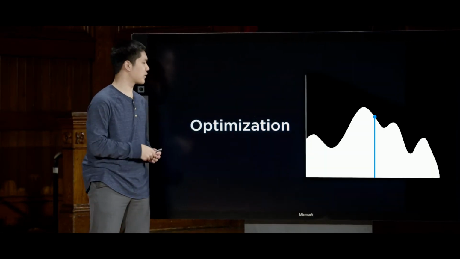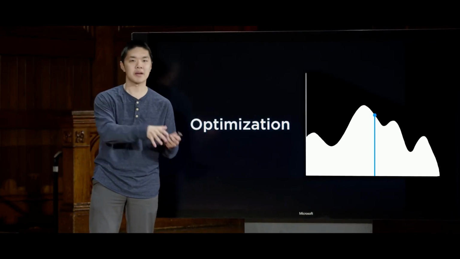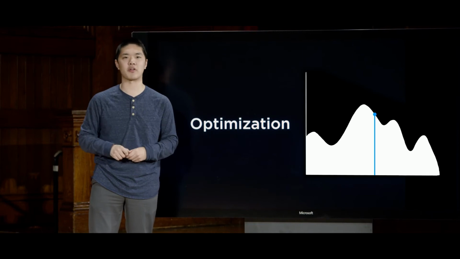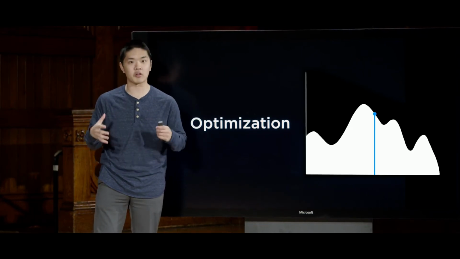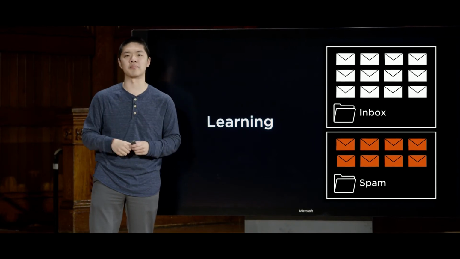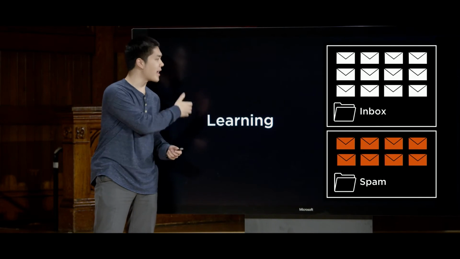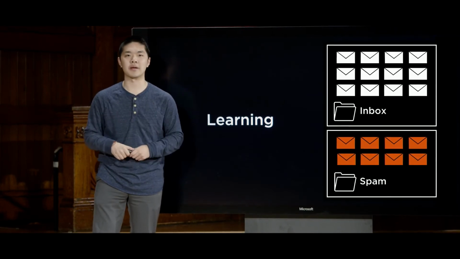We'll explore how AI can solve various types of optimization problems, trying to maximize profits or minimize cost or satisfy some other constraints, before turning our attention to the fast-growing field of machine learning, where we won't tell our AI exactly how to solve a problem, but instead give our AI access to data and experiences so that our AI can learn on its own how to perform these tasks.